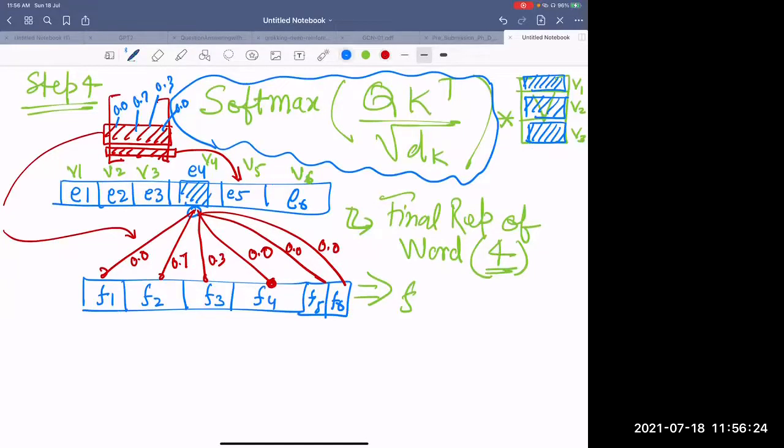Yes. So what we are going to do, my final representation of my word, which word? Fourth word. Okay.